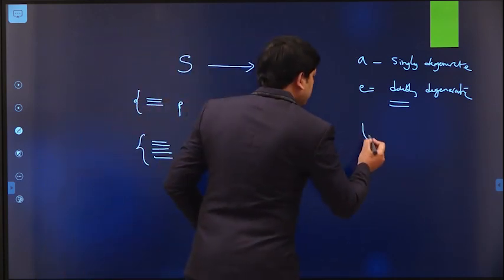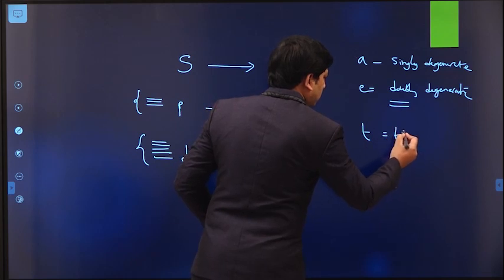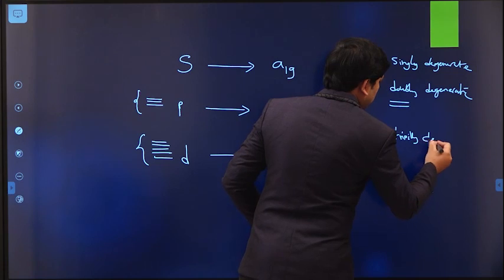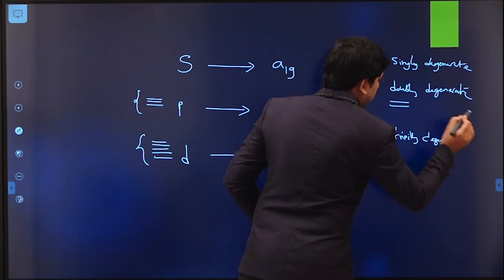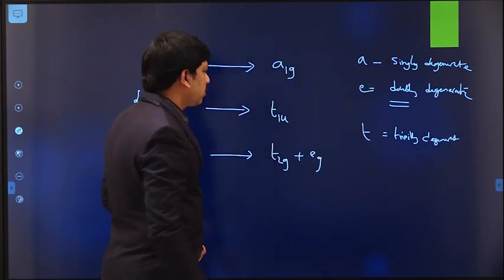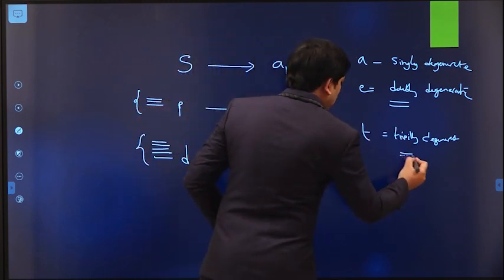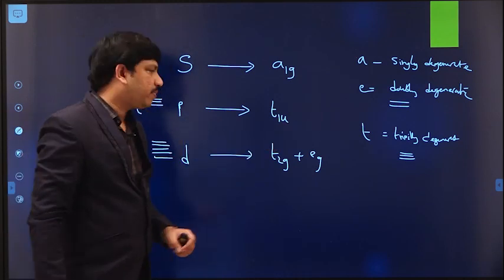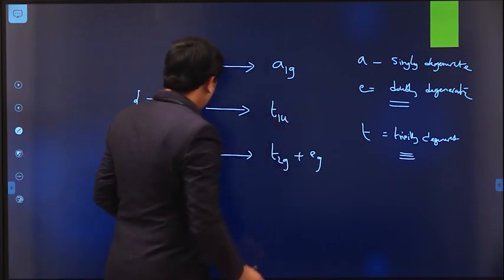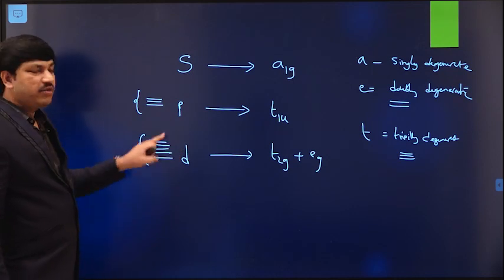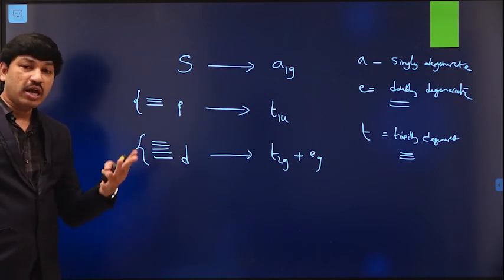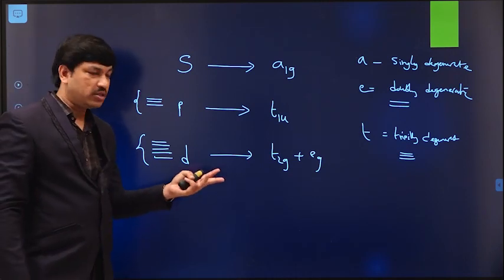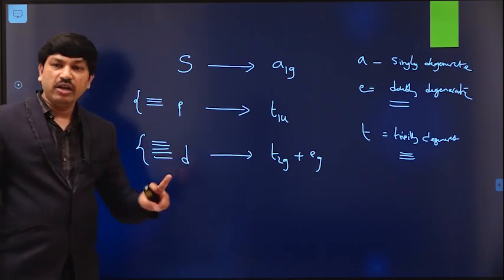And T means triply degenerate. So if 3 different orbitals have the same amount of energy, then we use the symbol T. Among the 5 d orbitals, 3 d orbitals have the same kind of shape, like dxy, dyz, dxz, and 2 d orbitals have different shapes.